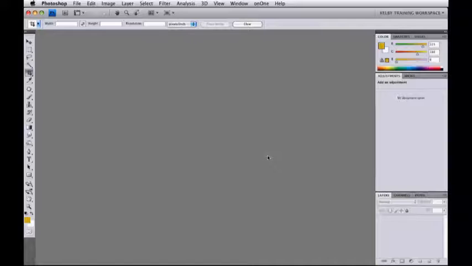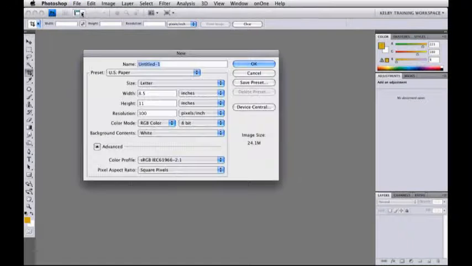The first thing that we want to work on here is the actual canvas size that we're going to be using for the web page. So I'm going to click on File, I'm going to click on New, and you're going to notice they have a series of preset sizes here. And if you click on the drop down, notice that these sizes are for US paper. Click on this though, take a look at this.